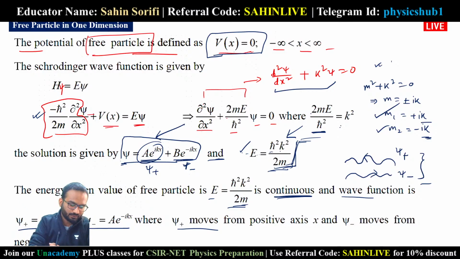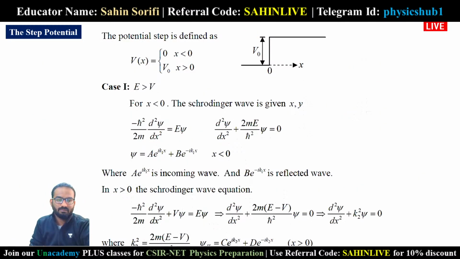Now let's quickly move forward to the next topic, which is the step potential. What about the step potential? The potential step is defined as V of x equals 0 in the region x less than 0, let's say x equals 0 is the step, and in the region x greater than 0, the potential is V naught. Okay, so this is the step potential.